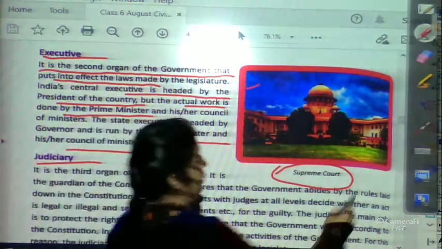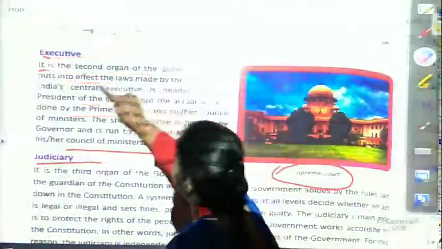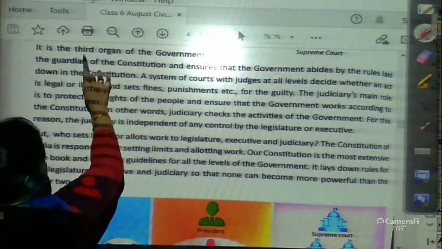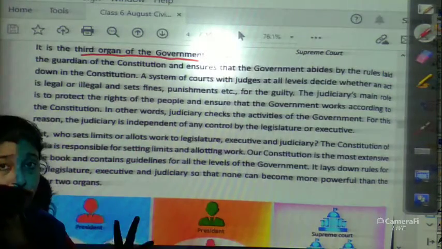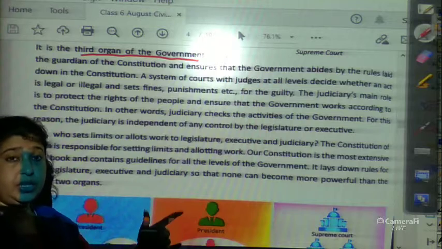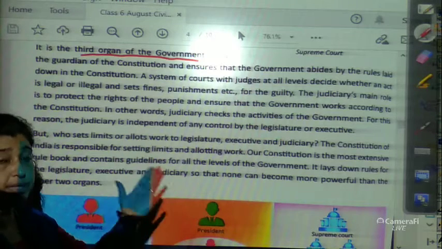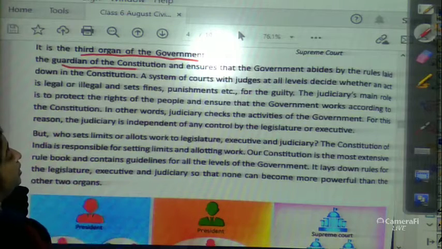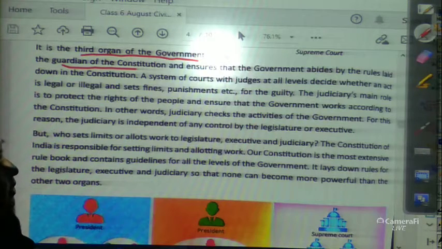What is the judiciary? It is the third organ of the government. We know that the government has three organs: legislature, executive and judiciary, so the judiciary is the last organ. It is the guardian of the constitution and ensures that the government abides by the rules laid down in the constitution.